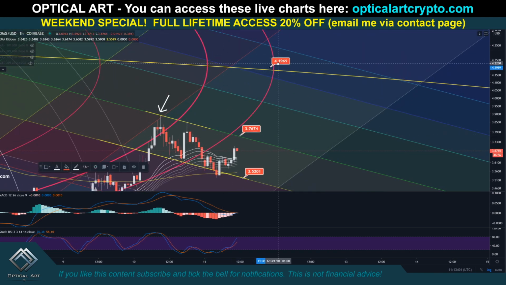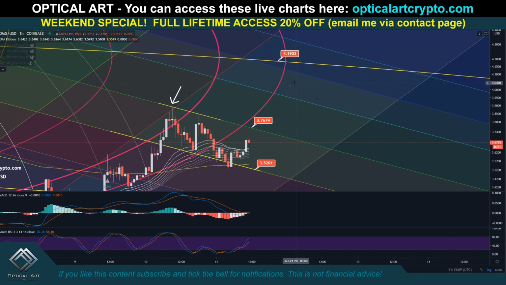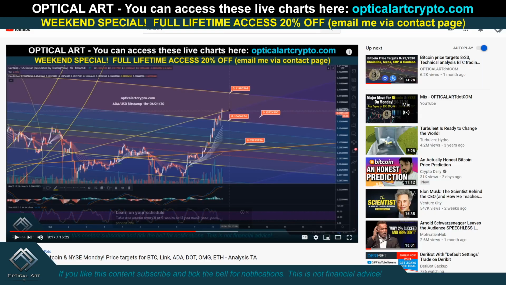And if we push up still, I think if we do get one heck of a pump for OMG, I think $4.19 would be a likely point to get out. This is ADA. Let me play a clip of this real quick.